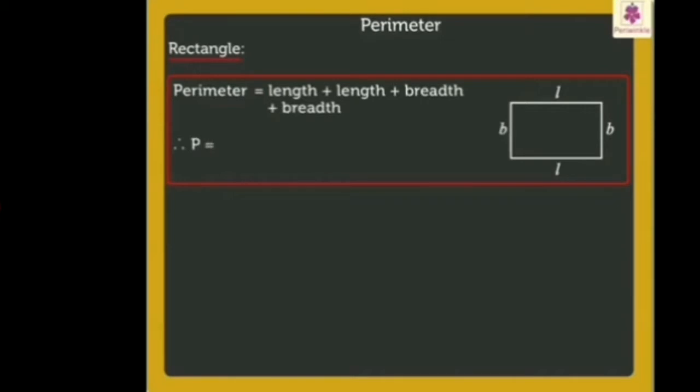Therefore, perimeter equals 2 into L plus 2 into B, where L is length and B is breadth of the rectangle, which is equal to twice of length plus breadth.